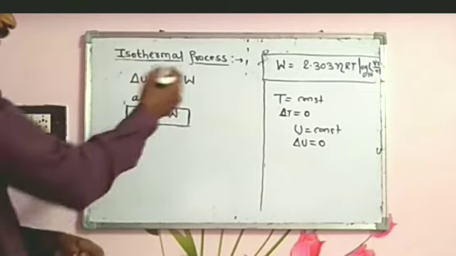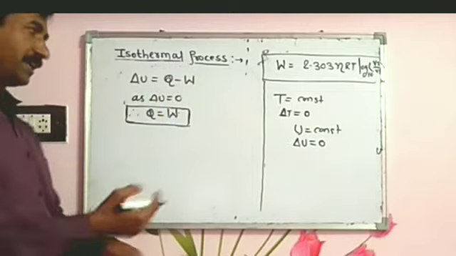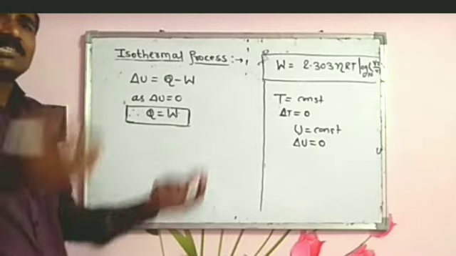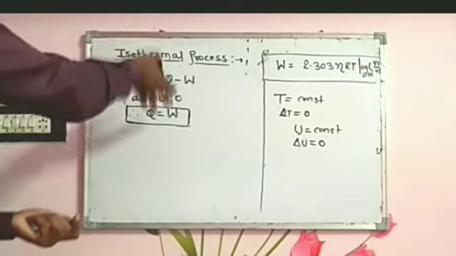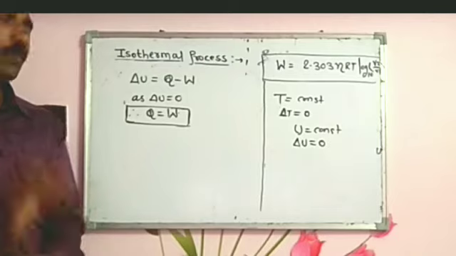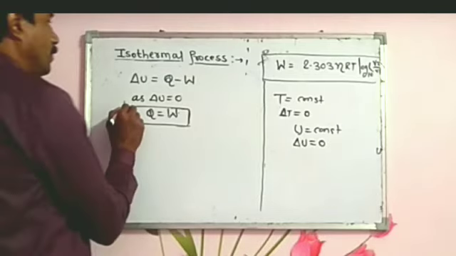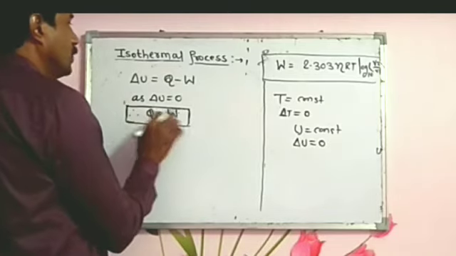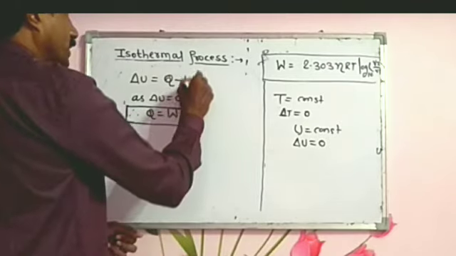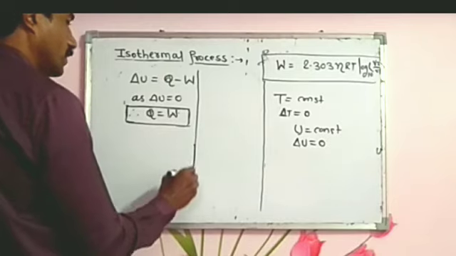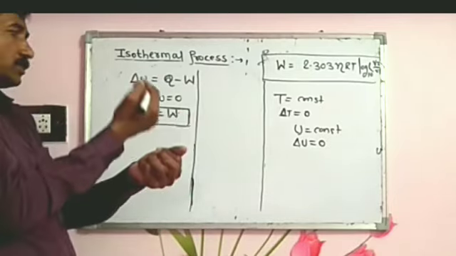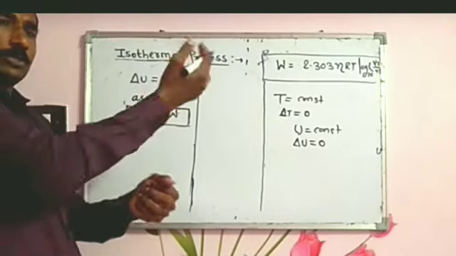But in chemistry, it is in contrast. The work done by the system is considered negative, because the equation of the first law of thermodynamics changes to a plus sign. Okay, it is not our subject. So Q equal to W, and the heat absorbed by the system results in positive work done.